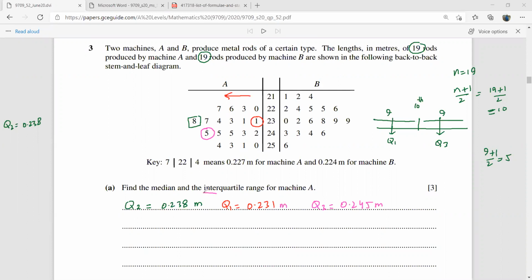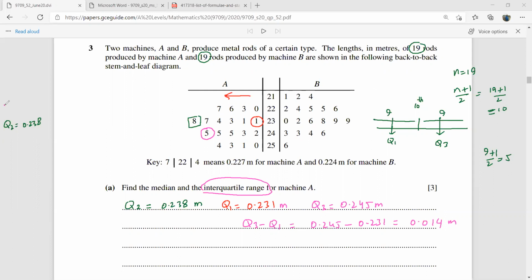And we're required to find the interquartile range. Now, many times the students just find the upper and the lower quartile and they forget what was required. He was asking for the interquartile range, so you have to subtract them. 0.245 minus 0.231 is 0.014. That is the interquartile range.